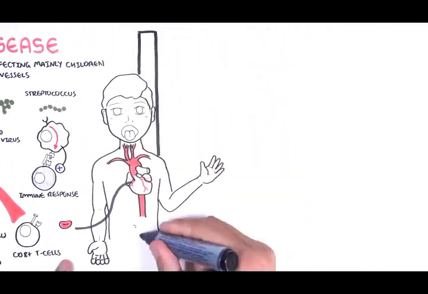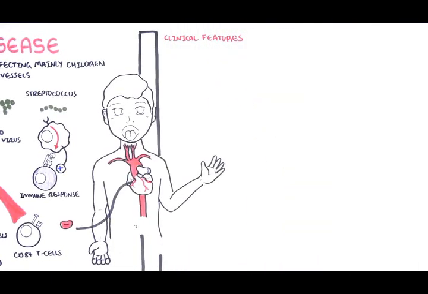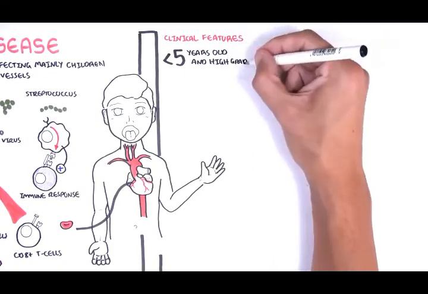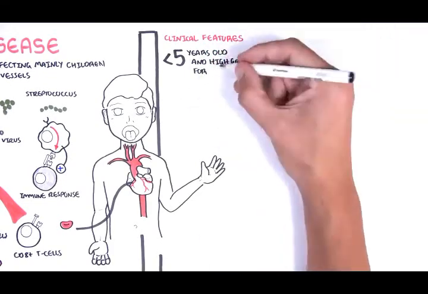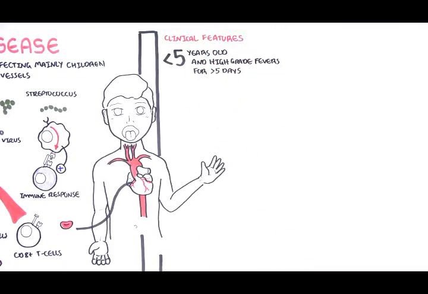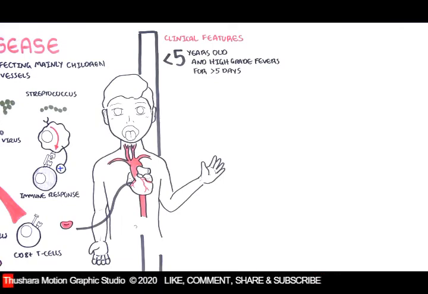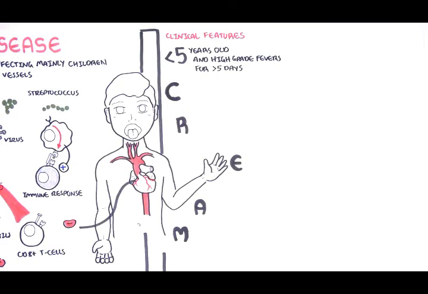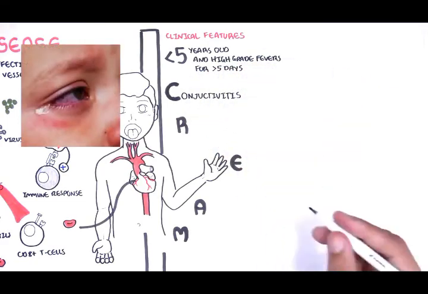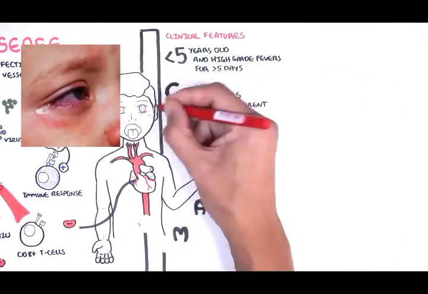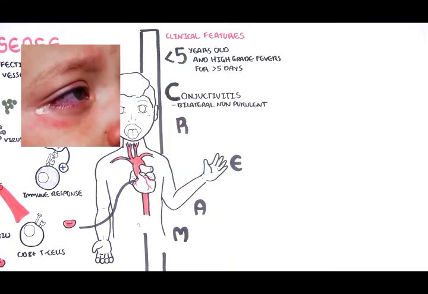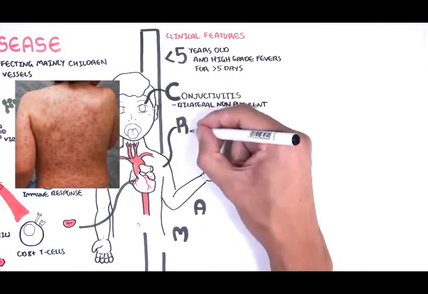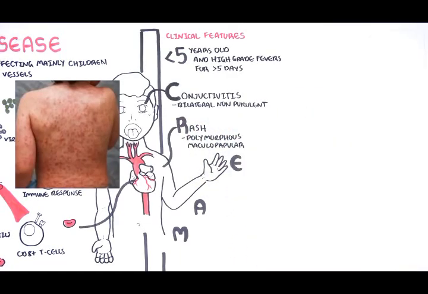The clinical features of Kawasaki is usually a child less than 5 years old with high fevers for more than 5 days and irritability. Some classic findings in Kawasaki can be remembered with the abbreviation CREAM. C is for conjunctivitis, bilateral, non-purulent. R is for rash, polymorphous or maculopapular rash.